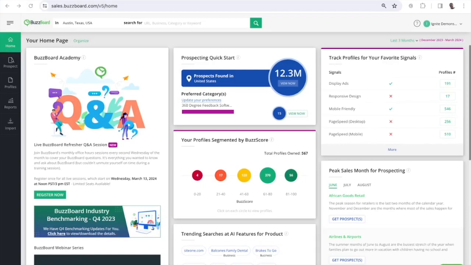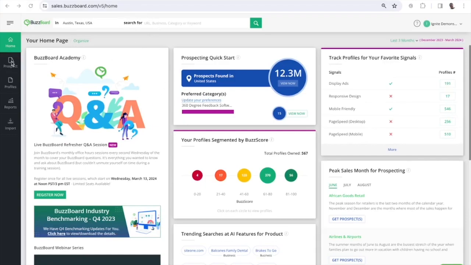Today we're going to explore the BuzzBoard database. We're going to do that through the lens of a digital marketing agency that's looking to recruit and prospect businesses in the automobile industry in Austin, Texas. So let's get to it.